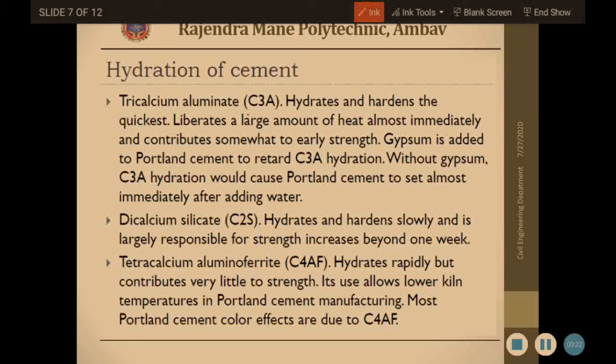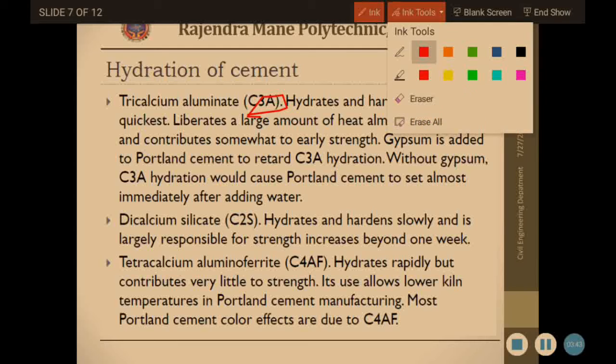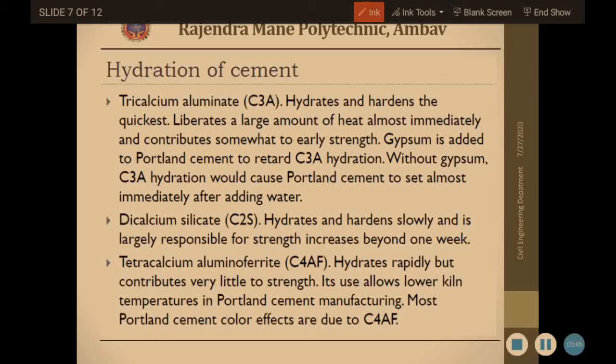Tricalcium aluminate, C3A, hydrates and hardens the quickest, liberates a large amount of heat almost immediately and contributes somewhat to early strength. So gypsum is added to Portland cement to retard C3A hydration.